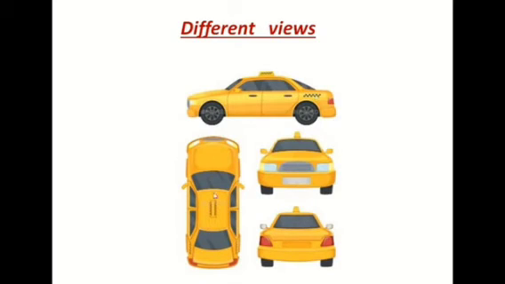Here, the top of the taxi. Here we can see the front of the taxi. Here you can see the back of the taxi. So we can see the same taxi from different directions, and for that reason it appears different. So these are nothing but different views of the same taxi.